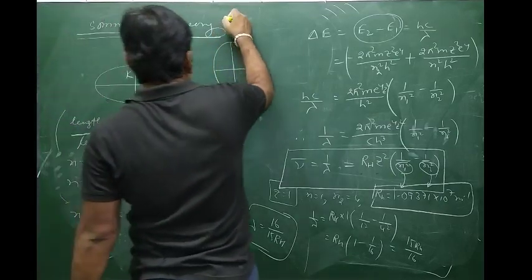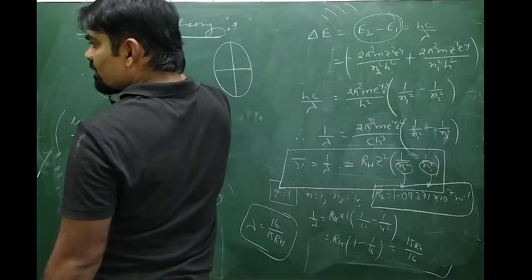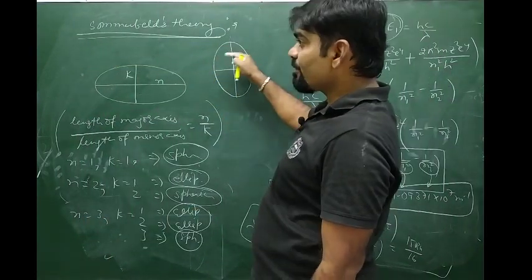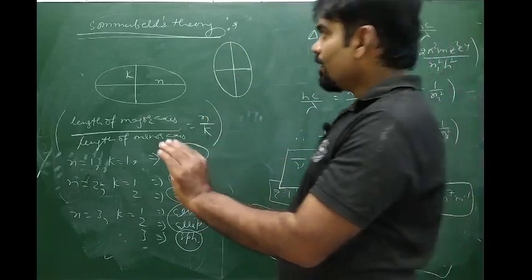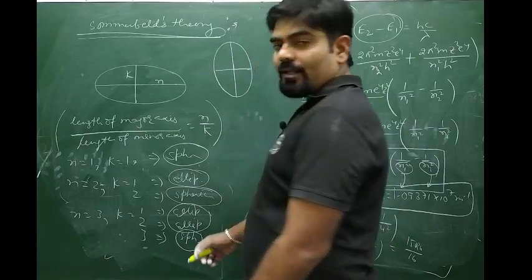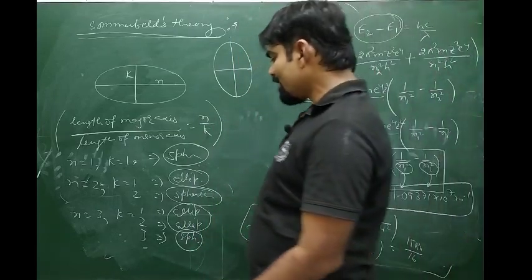So it states that the number of cells consists of subcells, and a subcell can be spherical or elliptical. That depends upon the trajectory of an electron.